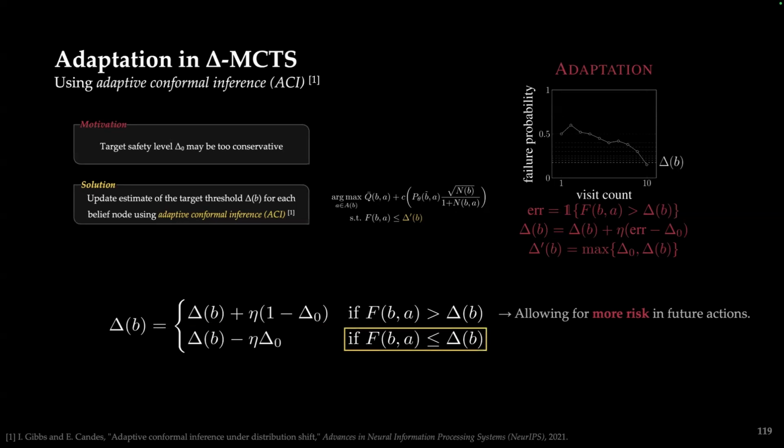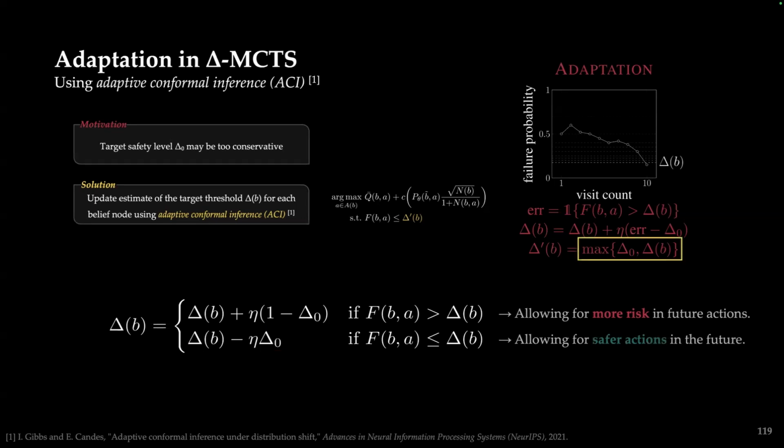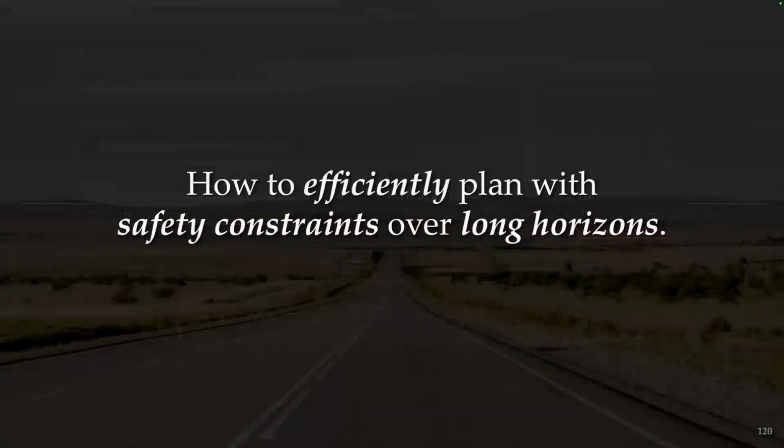Otherwise, if our failure probability is less than or equal to our threshold delta, then we decrease the risk, allowing for safer actions in the future so we can tighten the bound. And of course, we upper bound this by our target level of safety so that we don't over-conservatively reduce our safety at the expense of returns. So now the question is, given delta MCTS, how do we efficiently plan using these safety constraints over long horizons?